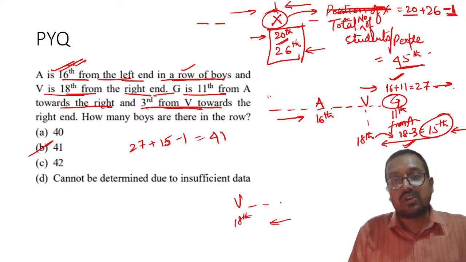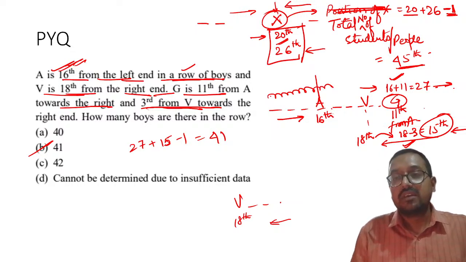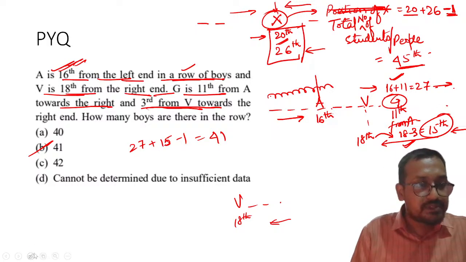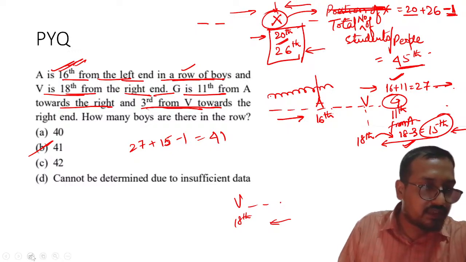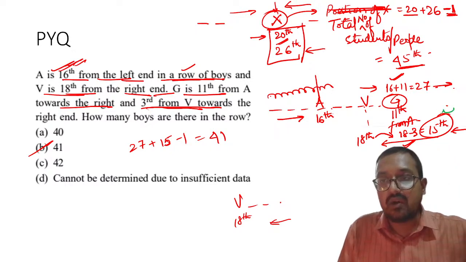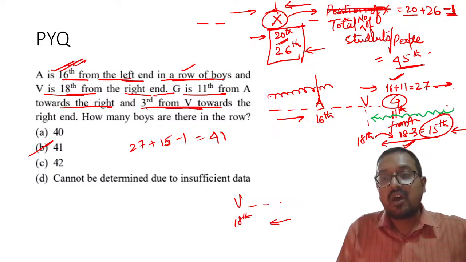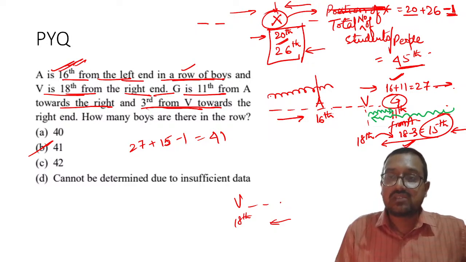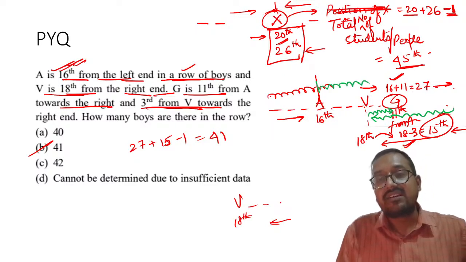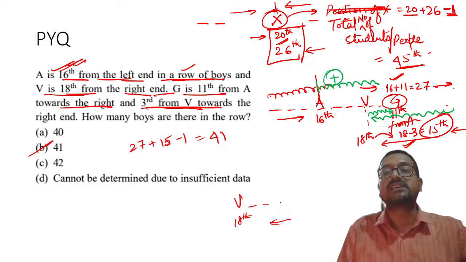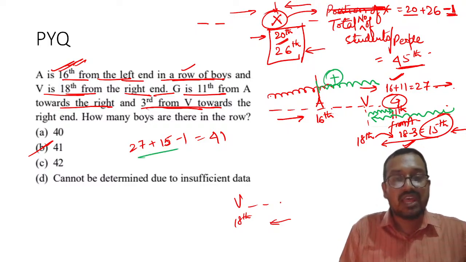Because in this case I was counting from here, so if I go ahead, it will add up. Here, for V, we were counting from this side, right? Now since we were going towards this side, we have to move back 3 positions. So that is why subtraction was there. Here we were adding. We are moving further, so that is why addition was there. Please remember here what will happen.